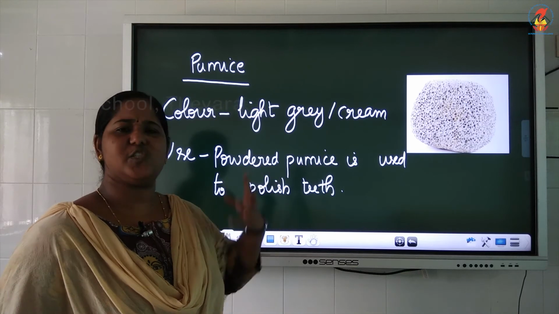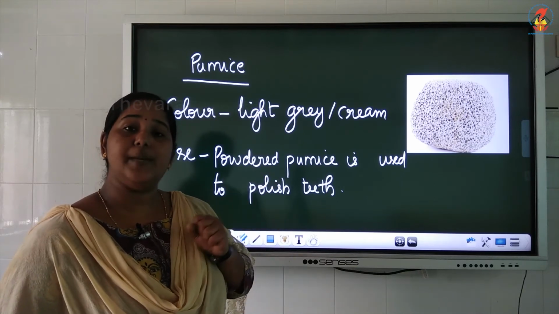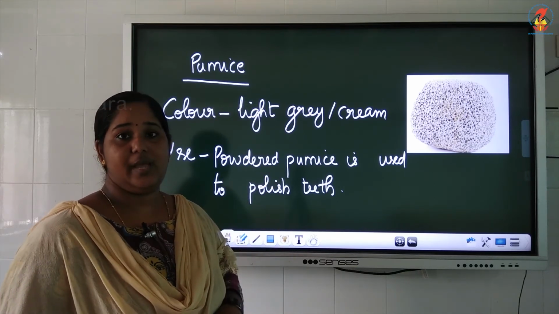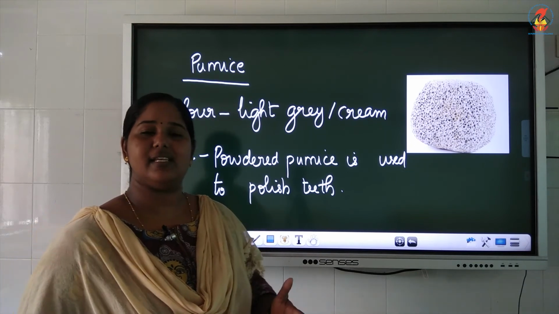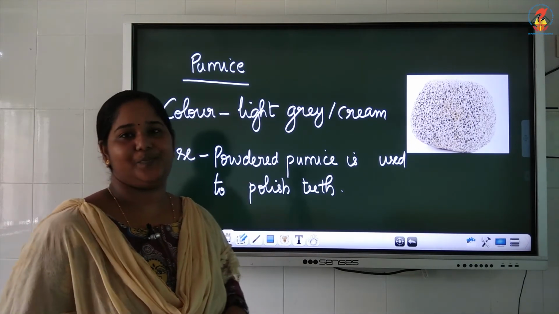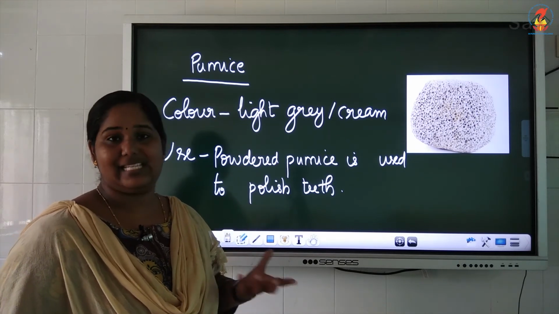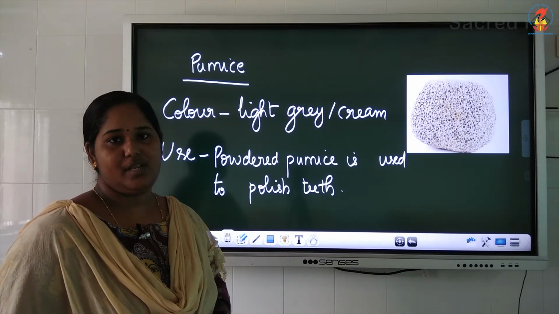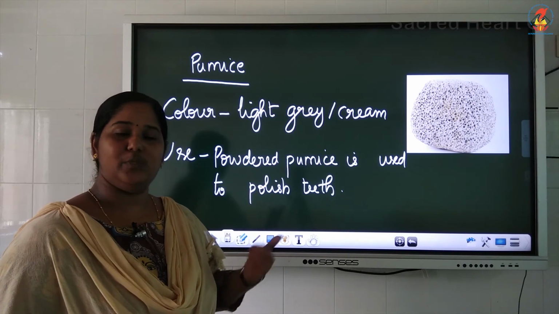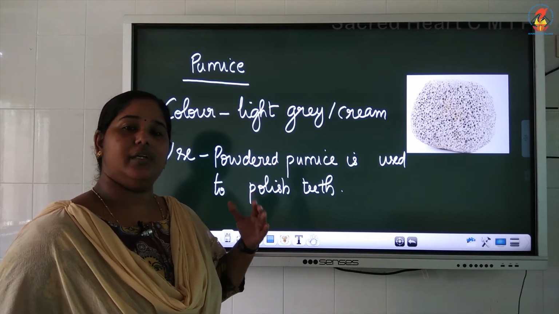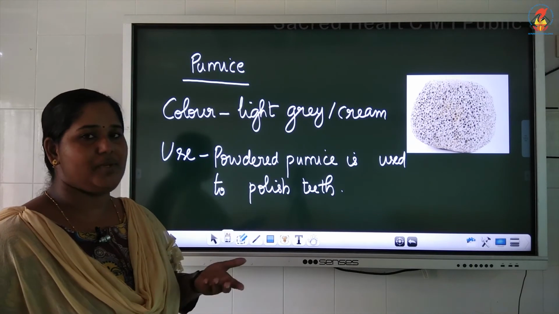Because of this texture, it is used in polishing things. Mainly, it is used by dentists to polish your teeth. And you use it to rub your body to remove the dead skin, especially the foot. To remove the cracks on the foot, your mother may be doing it.